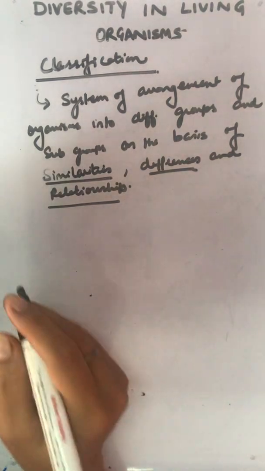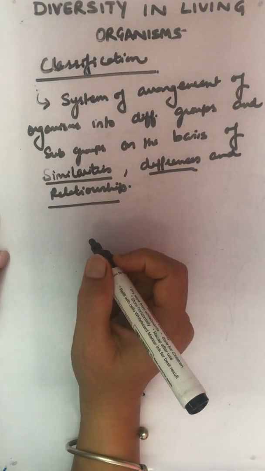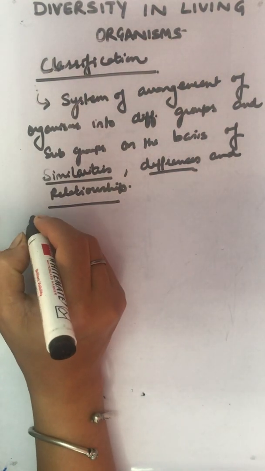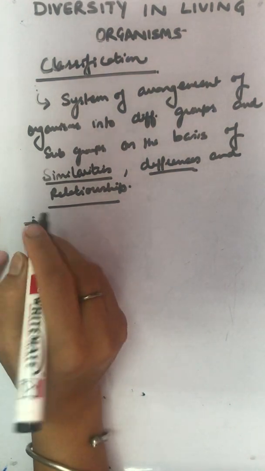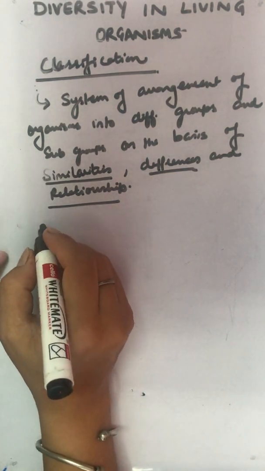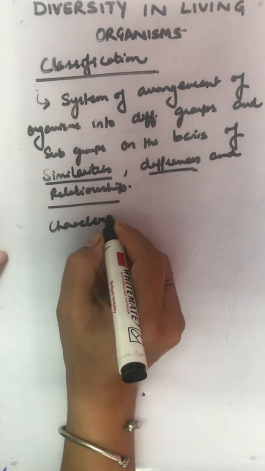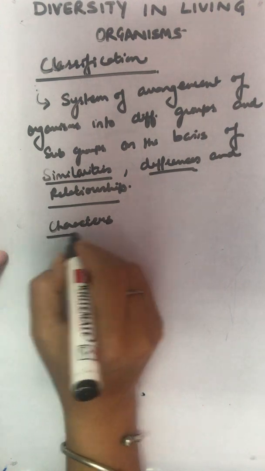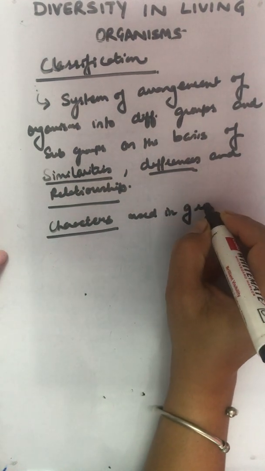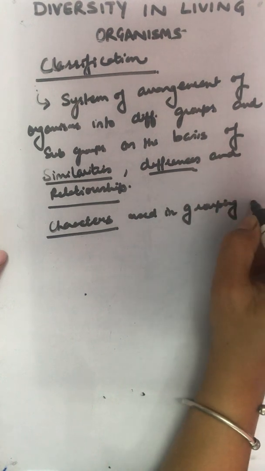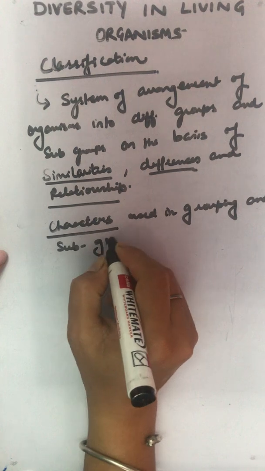Now, when we started differentiating them, there are various examples and characters, examples of certain characteristics which are used. Now, let's give it a heading first. Characters used in grouping and subgrouping of organisms.